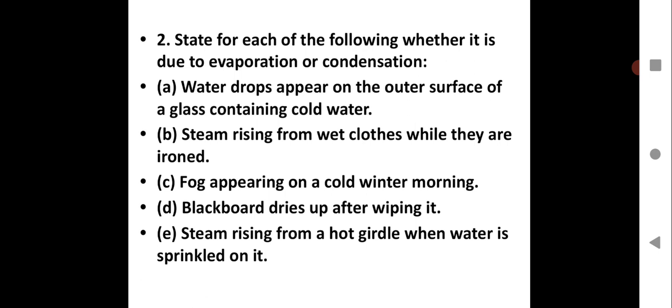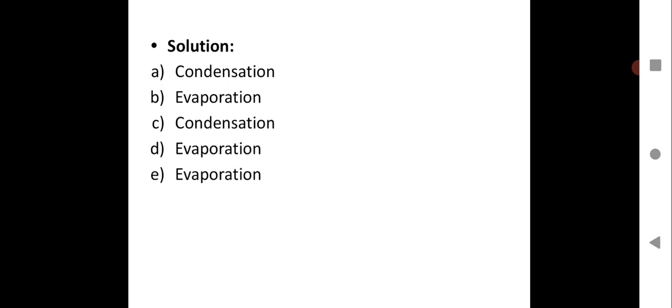So now next point over here, write the statement and the answer below. The next question here, steam rising from wet clothes while they are ironed. So it's very simple. When you are ironing clothes, due to heat, the moisture present in the clothes will get evaporated. So the process over here is evaporation.